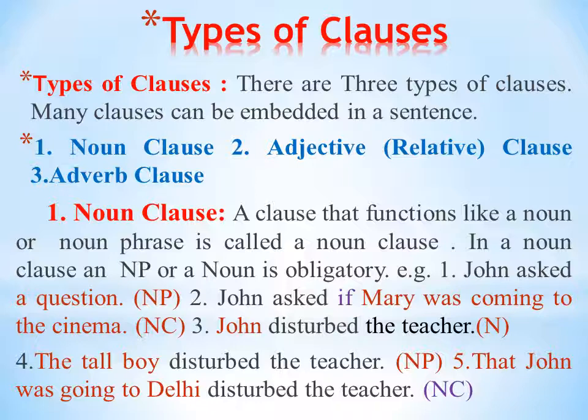For example, John asked a question. Here a question is noun phrase. John asked, here, is, you can say, dependent on a question. John asked what? A question. This is noun phrase. John asked what? A question. That's why a question is noun phrase.